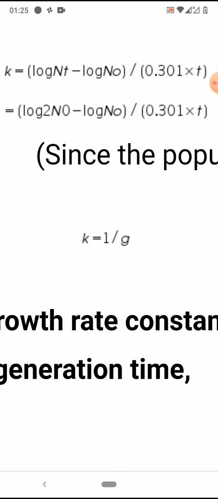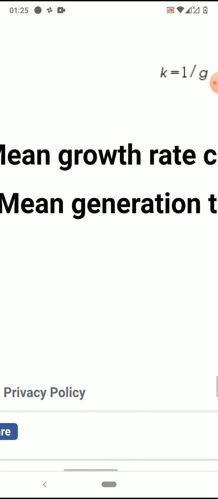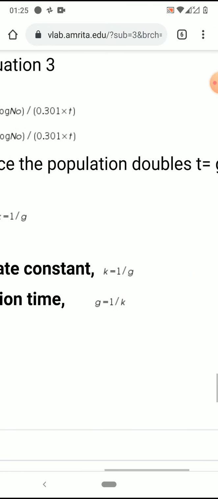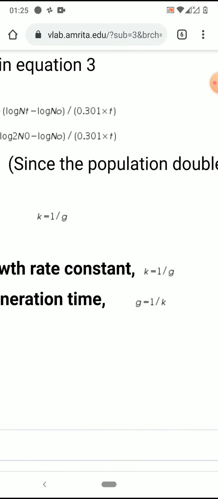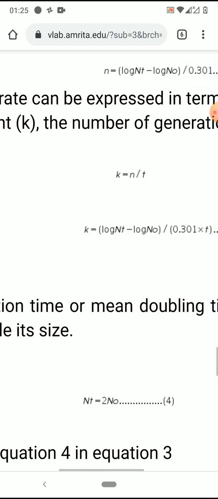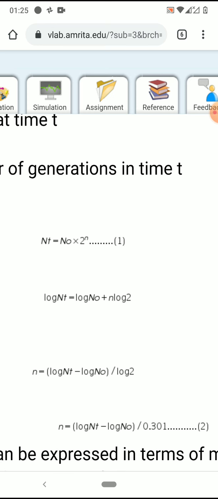Okay. K is nothing but mean growth rate constant and G is mean generation time. So you can change it always. K is equals to 1 by G and G is equals to 1 by K. In this way we can calculate either generation time or growth rate constant, that is K. Clear with this equation, or shall I explain it again?